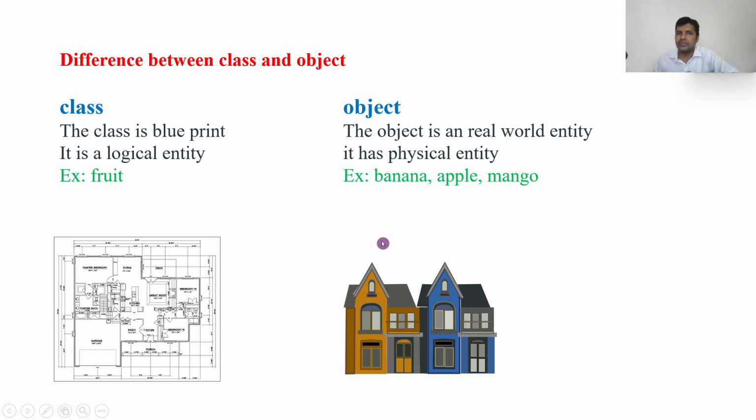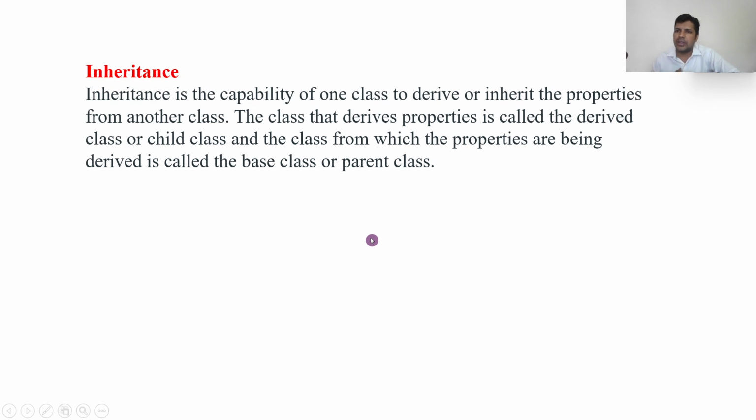Okay, right. Inheritance. Now we have understood class and object, right? Now let us go to inheritance. What is inheritance? Inheritance is the capability of one class to derive or inherit the properties from another class. So what we are saying, inheritance means something given from a mother to a child.